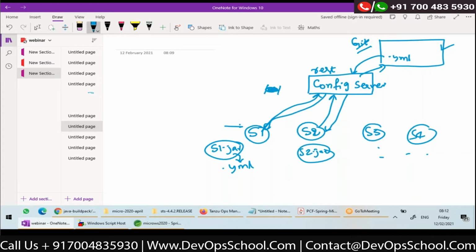Only a restart might be sufficient, because whenever they restart, they'll connect to the config server and get all this, right? So I need a config server which will take the configurations from my centralized repository and serve them. This is one more requirement, right?